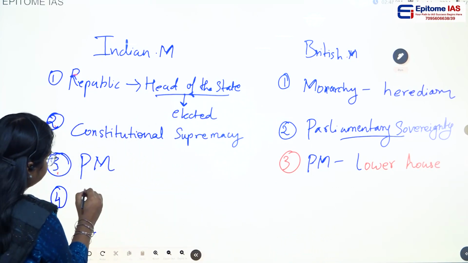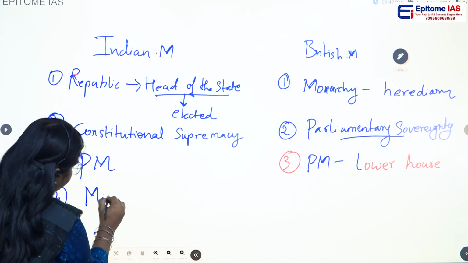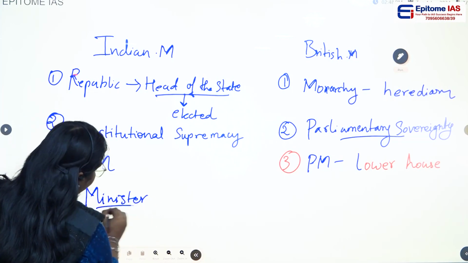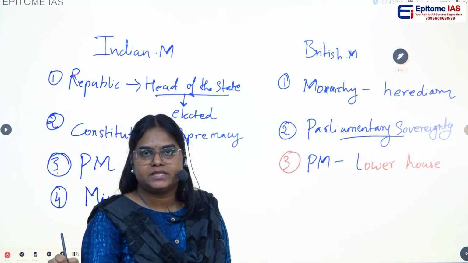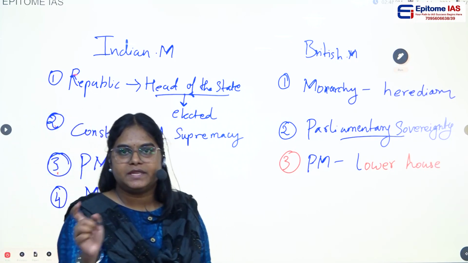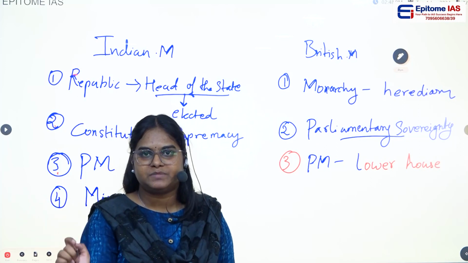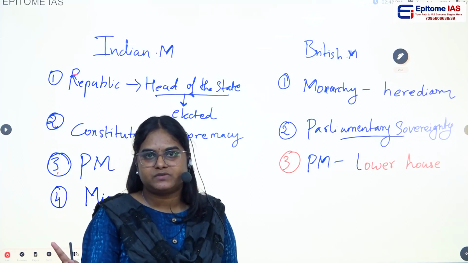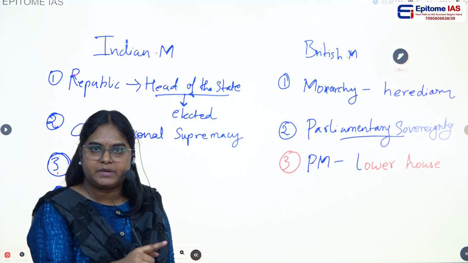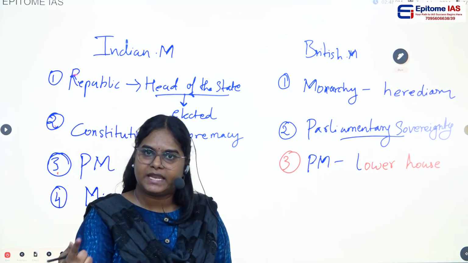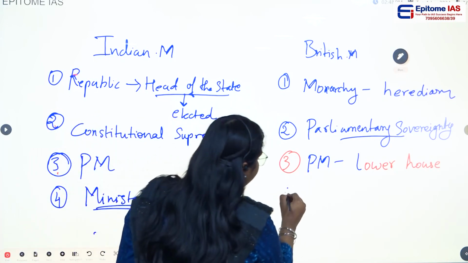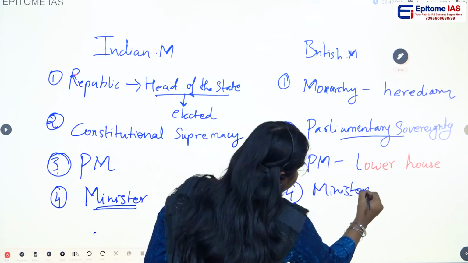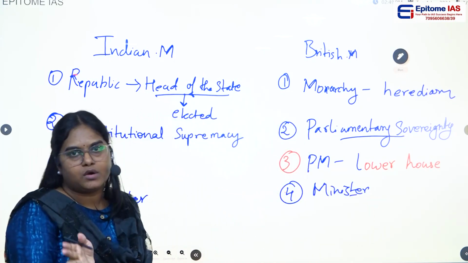So the next difference would be, the ministers who are appointed, even if they did not belong to the parliament, they can appoint anyone. They can pick someone and appoint as a minister. But within 6 months, he should become a member of the parliament either by election or by nomination. But in case of the British, the minister should belong to either house of the parliament.